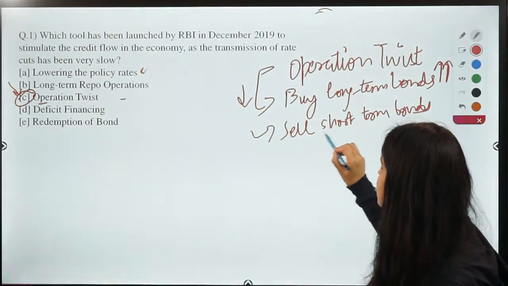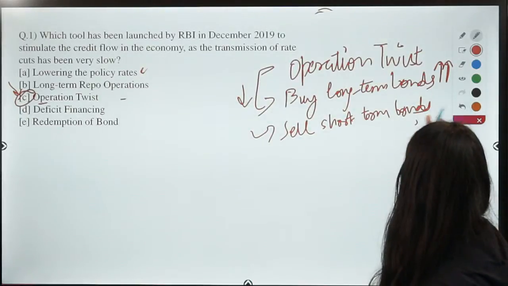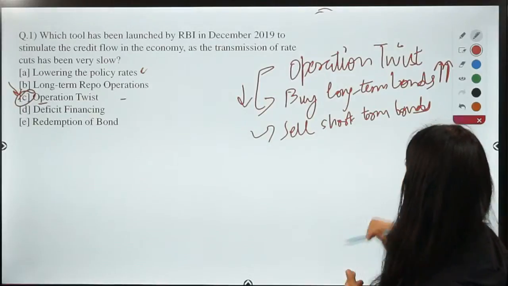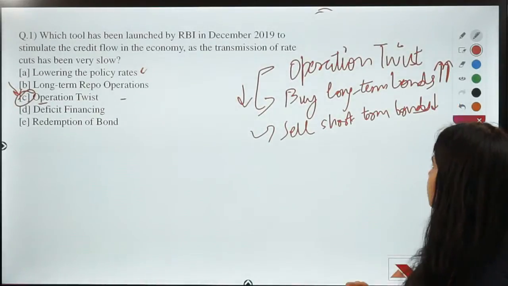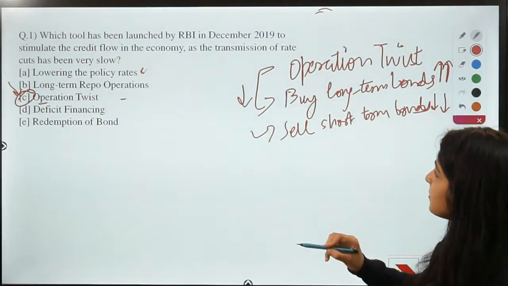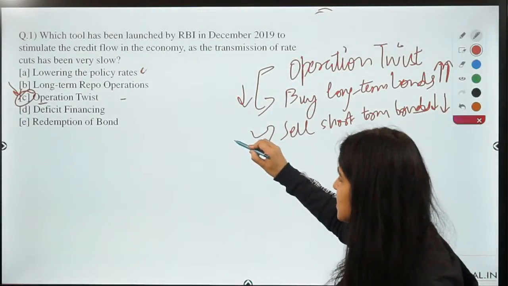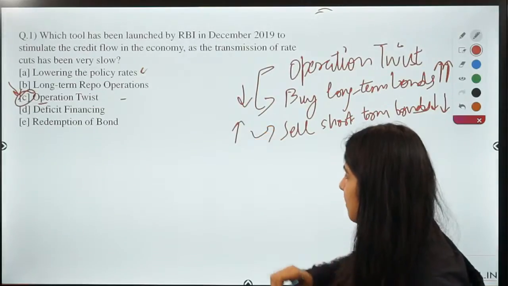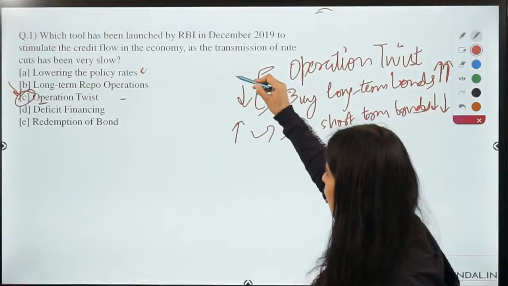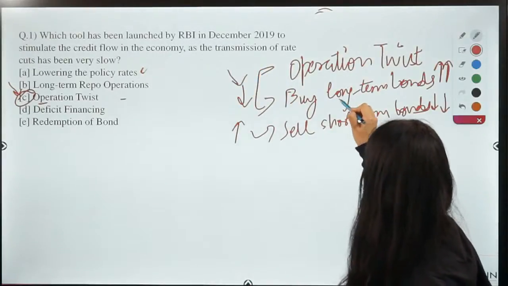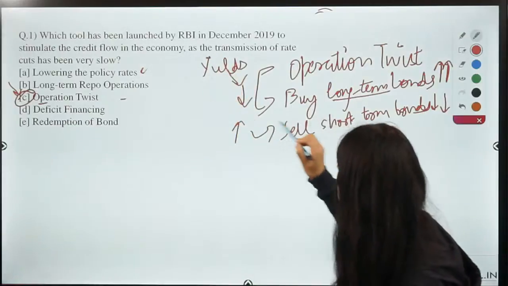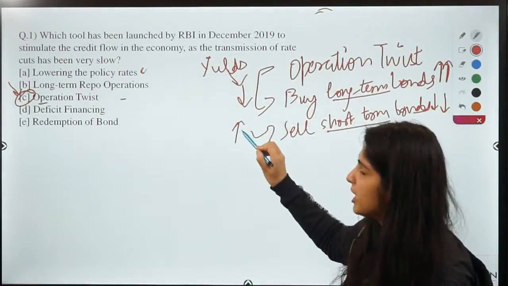And if it is selling short-term bonds, what would happen? The demand for these short-term bonds is going to get reduced, and the price is also going to get reduced, right? And what will happen with the yields? The yields will go up, right? So guys, now do you see how yields in the long-term market are going to get reduced whereas the yields in the short-term market are going to get increased.